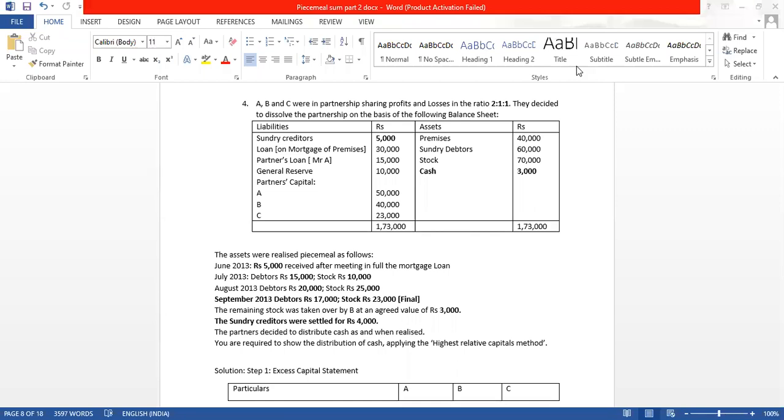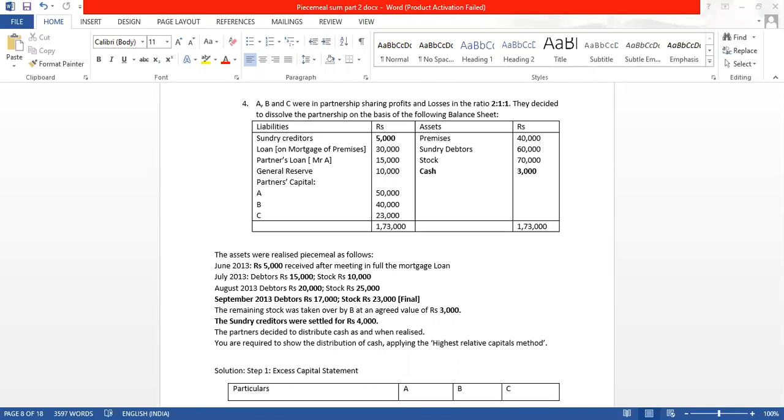In this sum, what has happened is the premises were kept as security. This is a secured loan, a mortgage loan, which was taken by keeping the premises. So when the premises were sold, the firm was able to recover 35,000. समझ में आया?